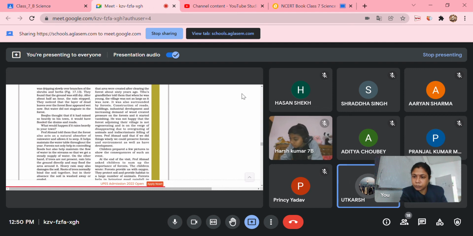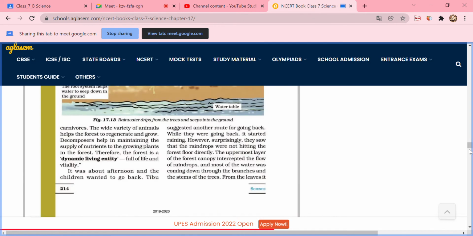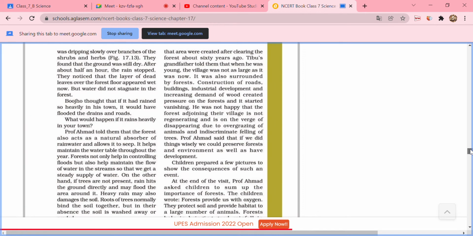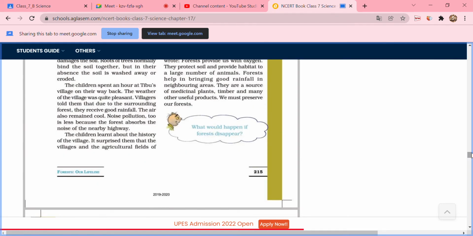On the other hand, if trees are not present, rain hits the ground directly and may flood the area around it. Heavy rain may also damage the soil. Roots of trees normally bind the soil together, but in their absence the soil is washed away or eroded. If there is no tree on the surface of the soil, it will get eroded and there will be soil erosion. If land is exposed to heavy rain, the topsoil will be wiped away. That is called soil erosion. So trees are very helpful in the case of forests.